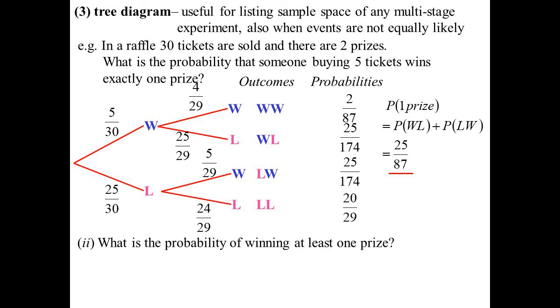What's the probability of winning at least 1 prize? Well, again, I'll use the complementary event idea. That word, at least, or at most, those sort of words, that's when you're thinking maybe the complementary event's easier to use. So what is the complementary event to winning at least 1 prize? Well, the other thing that could happen would be I win no prizes at all. So 1 minus no prizes. Have a look at my tree diagram. There it is, 20 on 29. So 1 minus that is 9 on 29.